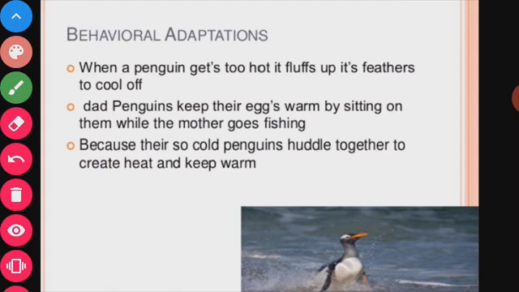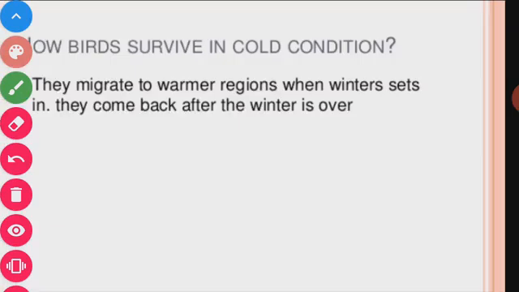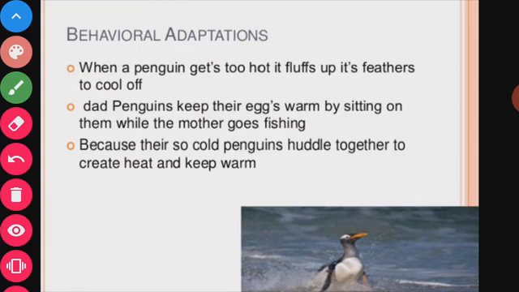Second, male penguins keep their eggs warm by sitting on them while the mothers go fishing.